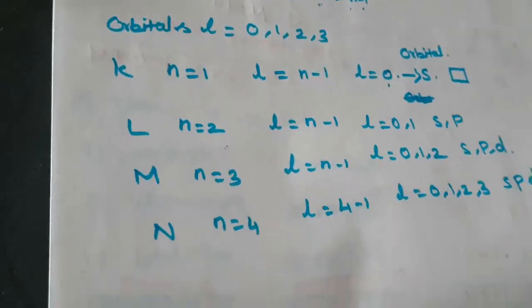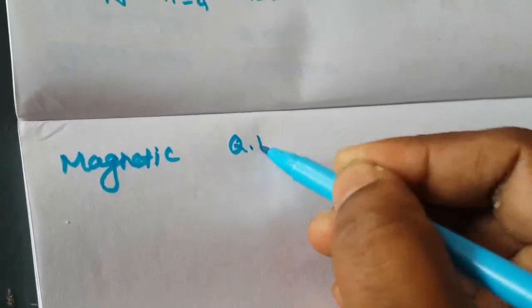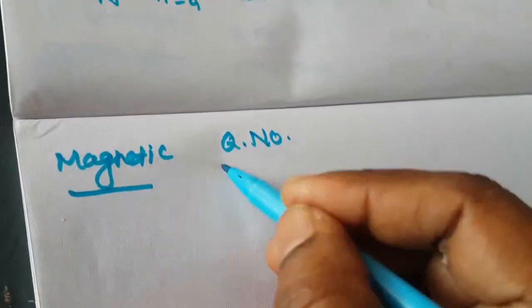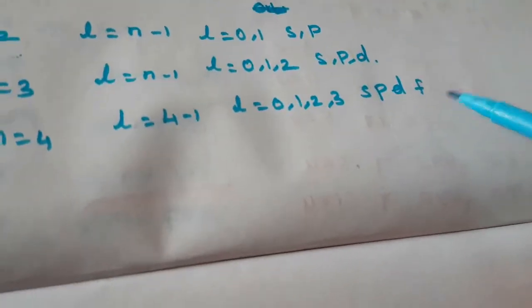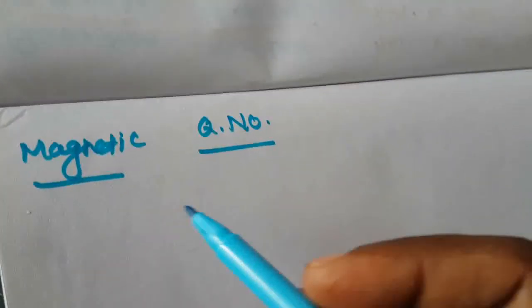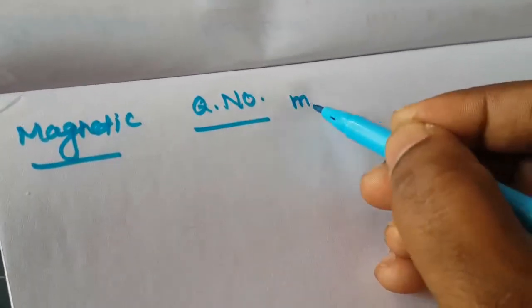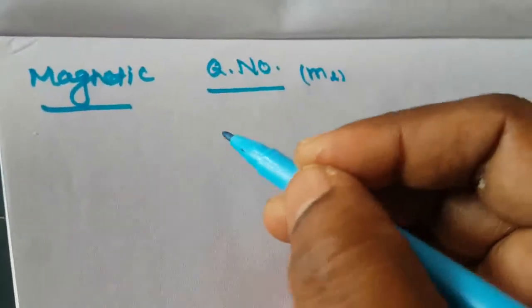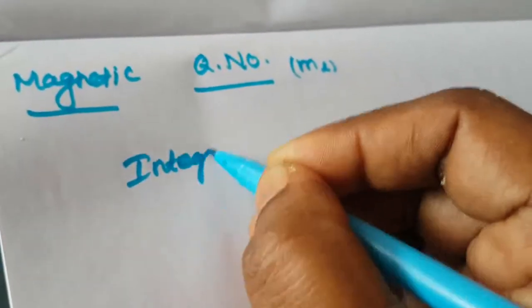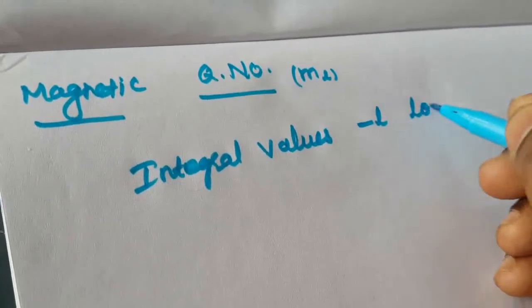So next is the azimuthal quantum number. Next one is the magnetic quantum number. What is the magnetic quantum number? The magnetic quantum number is the orientation of this orbital. So this is the orbital, suborbital. What are the orbitals present here? S orbital, p orbital, d orbital and f orbital. Next we are going to see the suborbital. How many orientations does this s orbital contain? It is denoted by the letter ml, the magnetic orientation. It takes integral values, ranging from minus L to plus L.